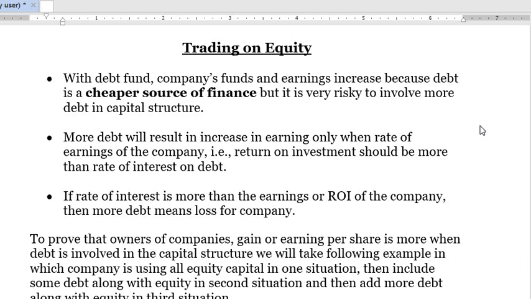Why? Because if you include debentures in your capital structure, it will help your organization to have more EPS, that is, the earnings will be more for your shareholders, because first